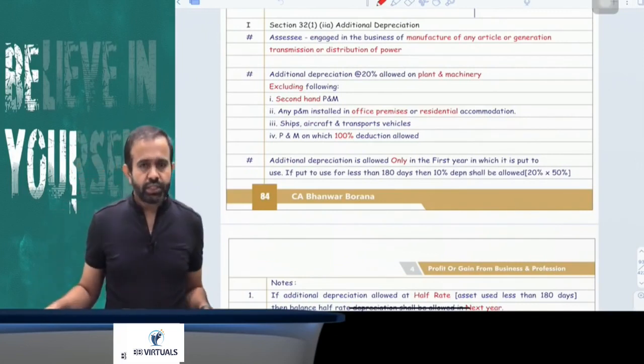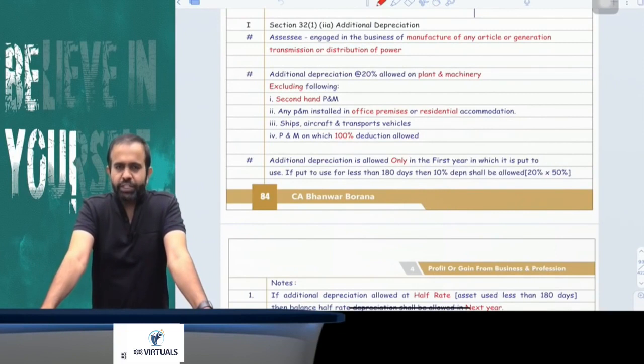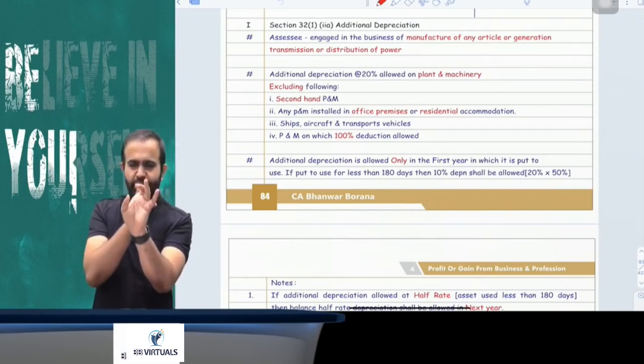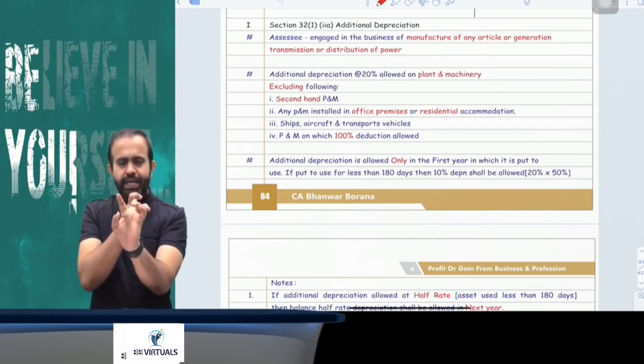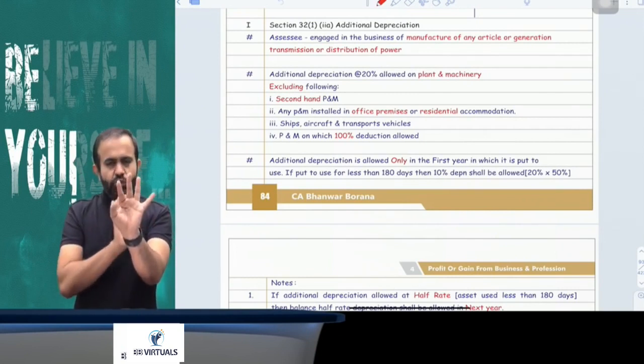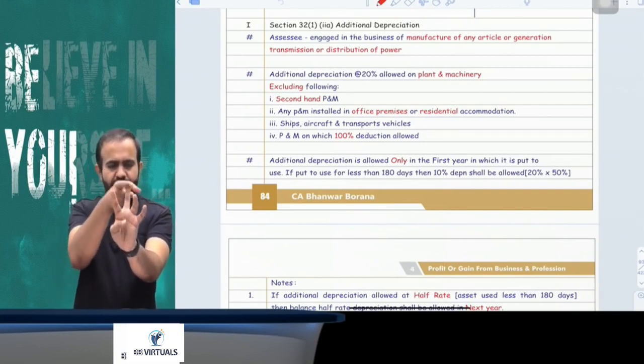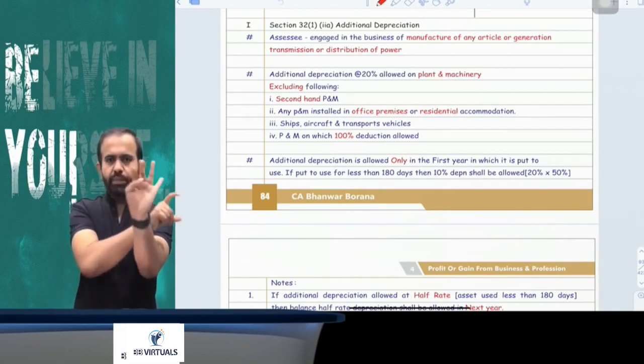The next section is section 32, subsection 1, clause 2, which is related to additional depreciation. Additional depreciation means extra depreciation. Additional depreciation is available only to an assessee engaged in manufacturing business, power generation business, power distribution business or power transmission business.